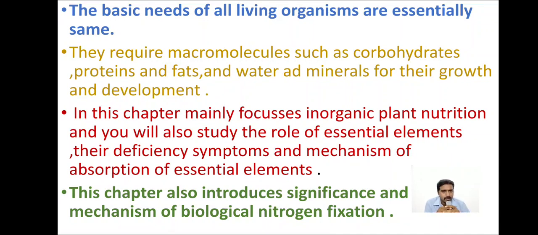This chapter also introduces the significance and mechanism of biological nitrogen fixation. I already told you, nitrogen is generally present in the atmosphere, about 78%. Even though it is present at 78%, the plant cannot absorb atmospheric nitrogen directly from the atmosphere. Atmospheric nitrogen must be fixed into the soil as nitrates or nitrites, and only then can the plant absorb this nitrogen through its root system. That is also what we are going to discuss in this chapter.